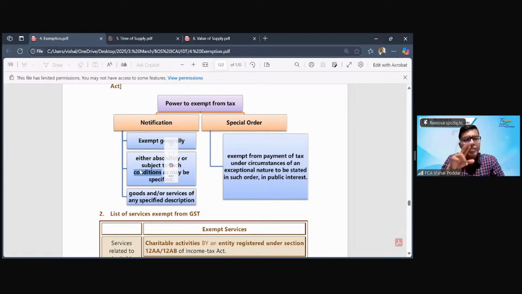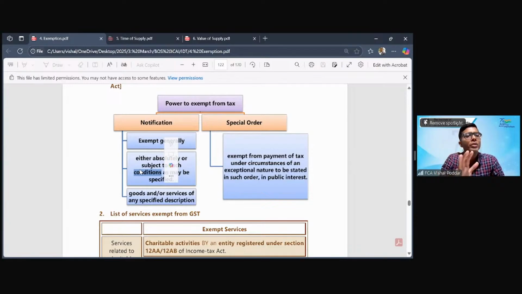Now, as you can understand from the difference, the moot point which is relevant for exams is whether the assessee, the taxpayer, has a choice to avail or not to avail the exemption. The answer lies in the difference between the two. Where the notification says this is exempt, which means it is an absolute exemption, it is also compulsory.